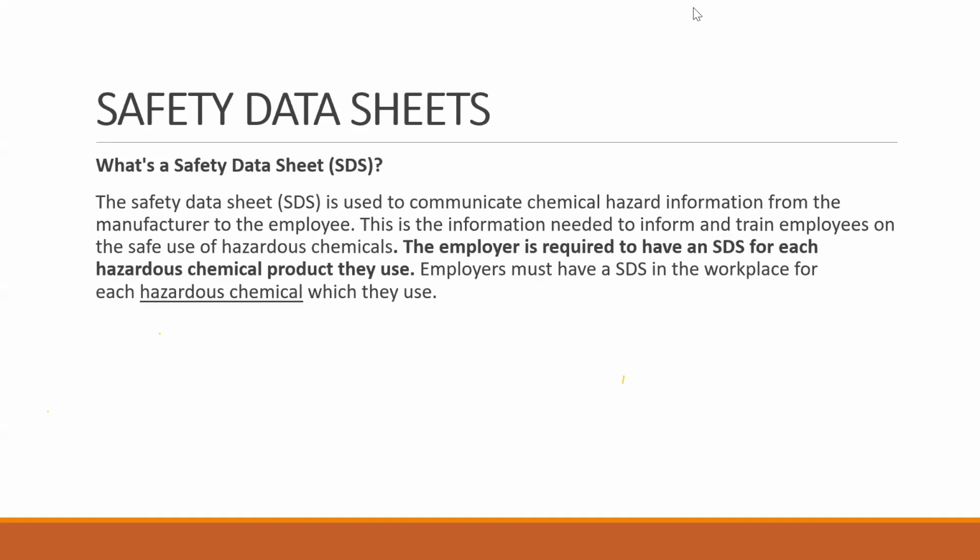So MSDS is a very important document. Now there are three things which we need to maintain with the MSDS. You can write these things. I'm not sure if you will find this in the book and the presentation, but these are from my experience. I concluded that there are three things which are necessary with the MSDS. The first thing is, MSDS should be available at point of use. When we say point of use, what does it mean?